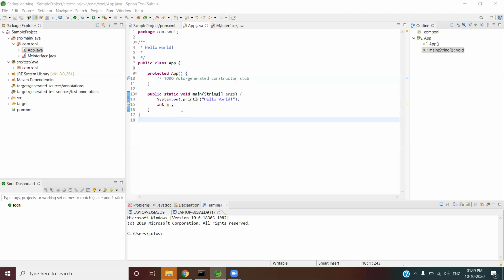Okay, so partially right, partially wrong. First of all, Surya, you have given the wrong answer. No problem at all. First of all, local variables you can leave as they are, no problem if you are not going to initialize some value, but it's a good practice to initialize them actually. You are not getting a compile time error. Second, nobody told me they are going to have the garbage value if you are not going to initialize any value to them. If you directly print them, they will have the garbage value.